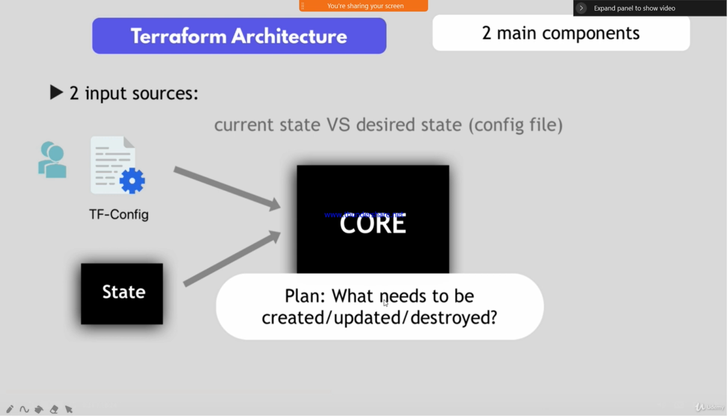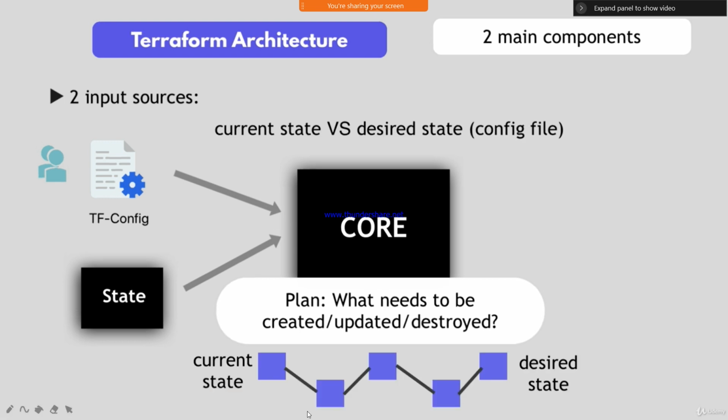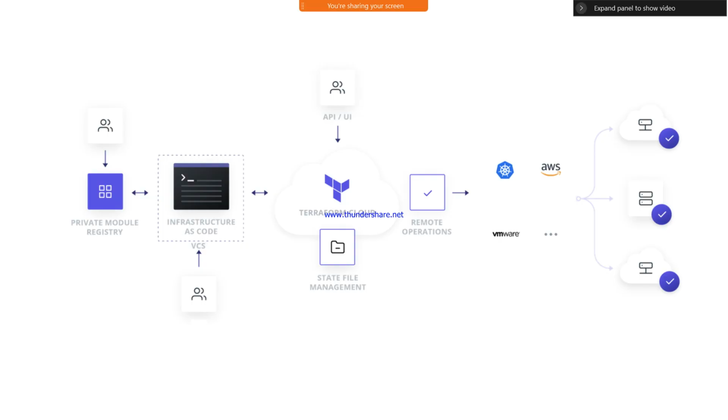Then we follow these stages, from the current stage to the destroy stage. If you want to create, update or delete everything, we should follow some stages. Similarly, please observe this picture. If you want to set up any application, we can also use Terraform Cloud.